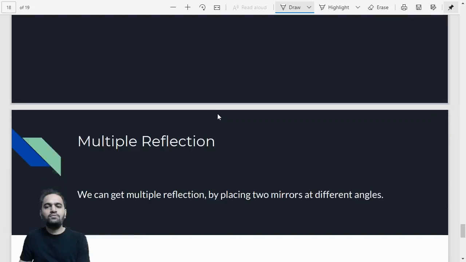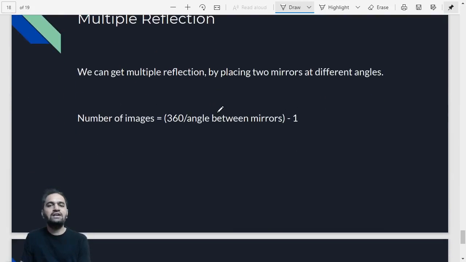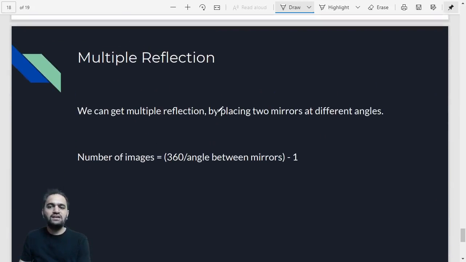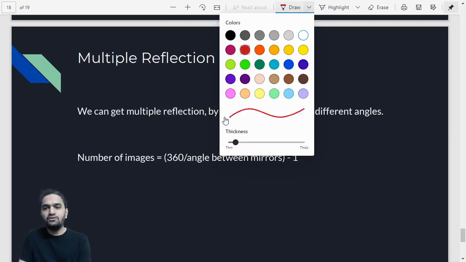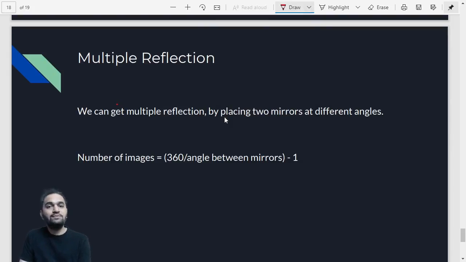Now let us talk about multiple reflections. Can we have multiple reflections? Till now we were able to see just one reflection. So is there a possibility wherein we can have multiple reflections? Yes, there is a possibility. You can definitely go for multiple reflections. So how to get multiple reflections?